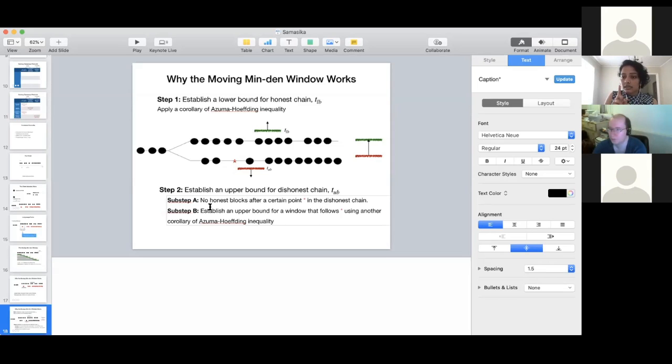One is from the view of an honest party who is active, and one is from the view of a newly joining party. From the view of an honest party who has been there, we want that this honest party doesn't switch over to the dishonest chain. And the other thing we want to ensure is that a newly joining party will choose the honest chain.